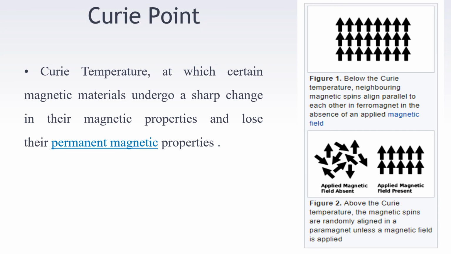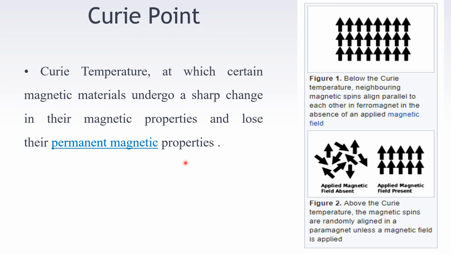The next property of ferromagnetic material is the Curie point or critical temperature. The Curie temperature is where certain magnetic materials undergo a sharp change in magnetic properties and lose their permanent magnetic properties.